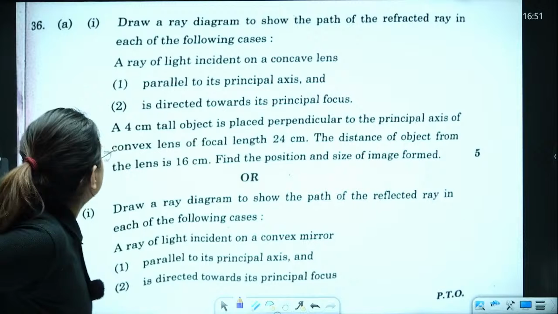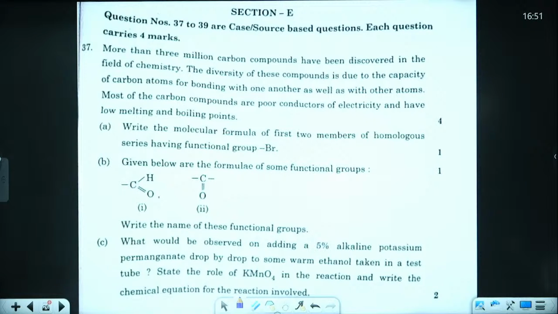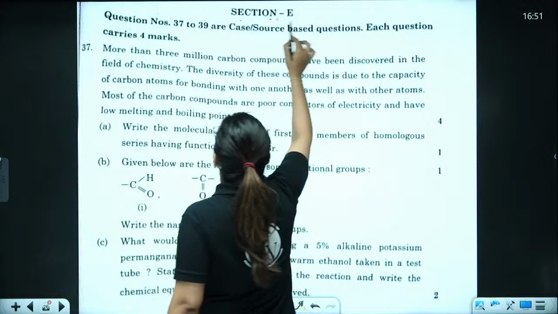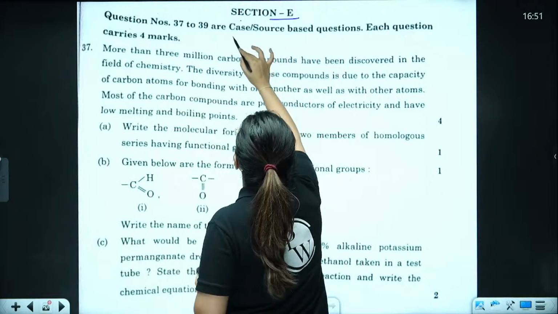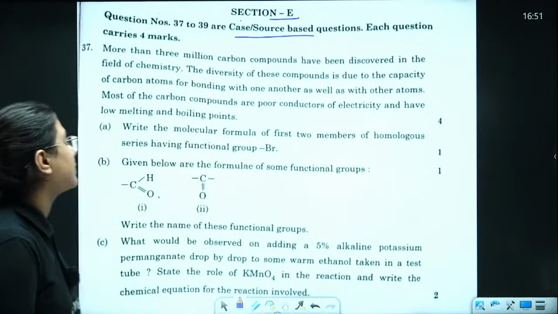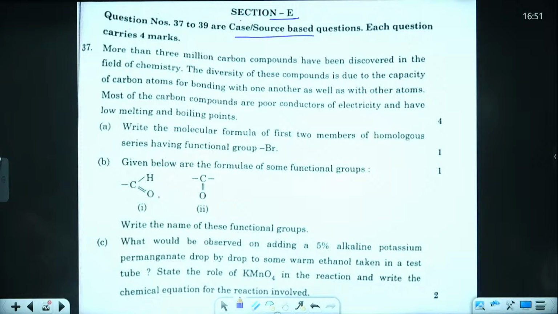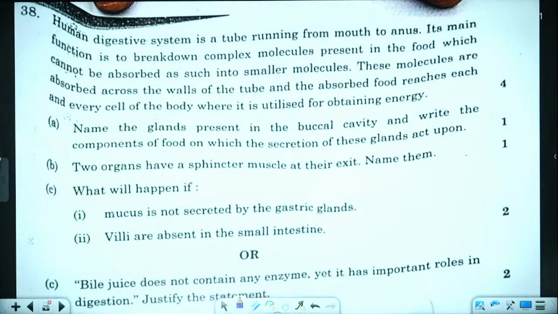Okay. Next one, the question is from physics, again from physics. Now we are jumping to section E, which is your last section, and it carries 4 marks and it has case and source based questions which we have practiced enough. Let's see which one is from biology. Not question number 37. And yes, question number 38.